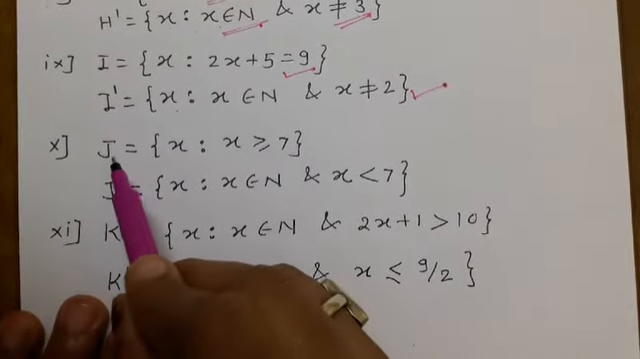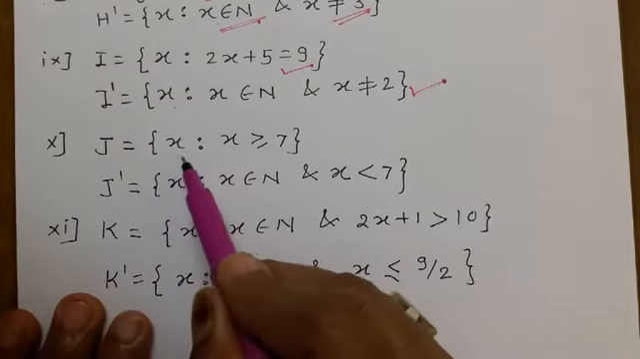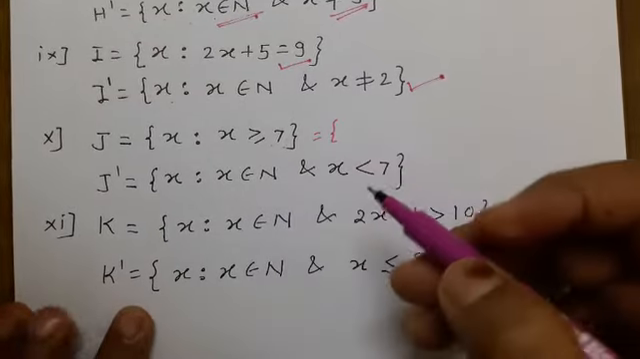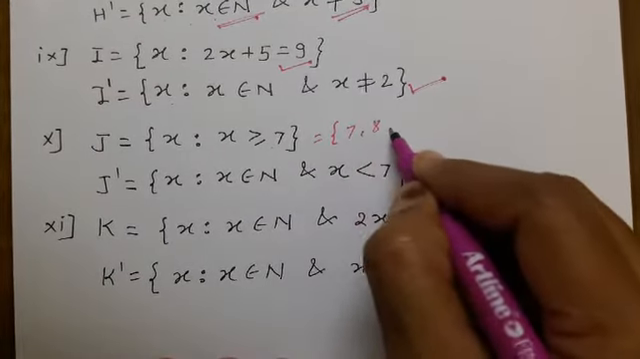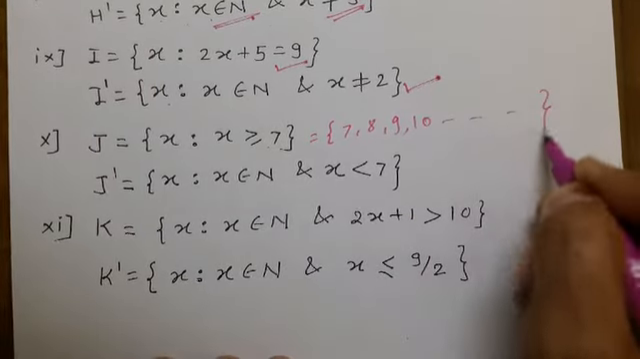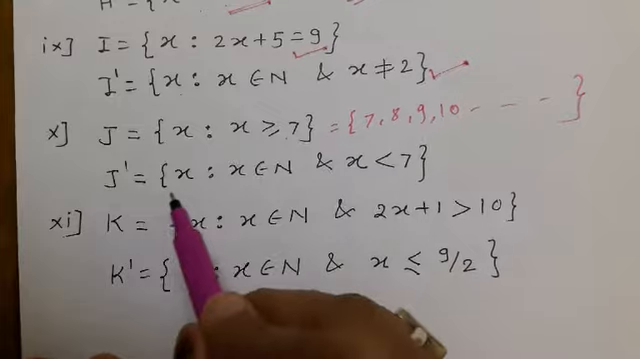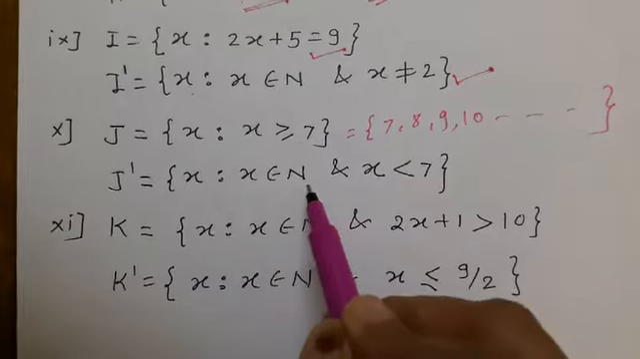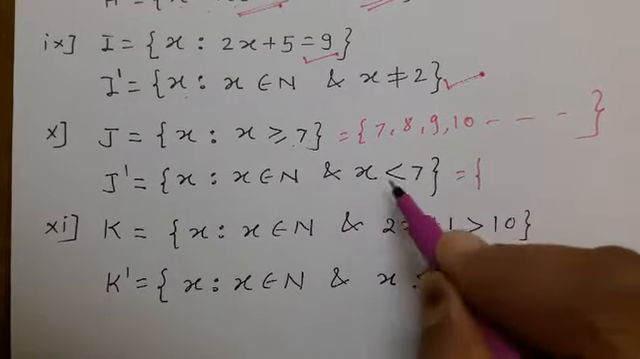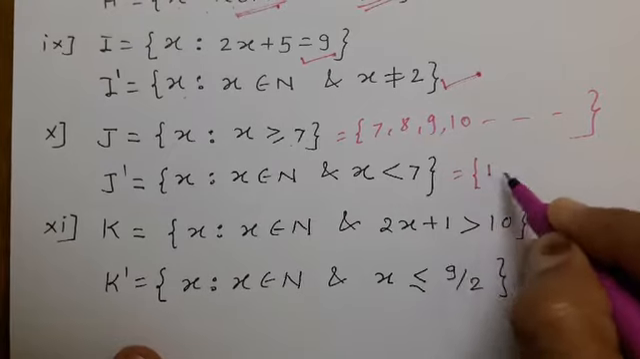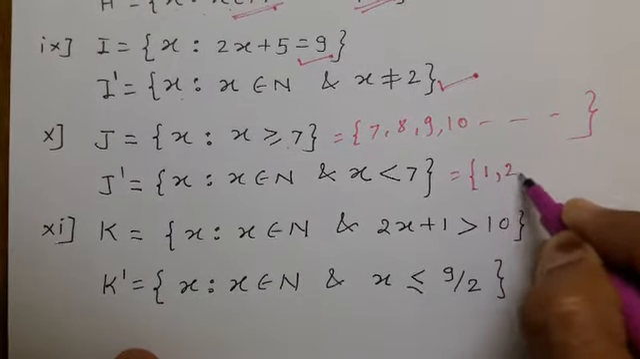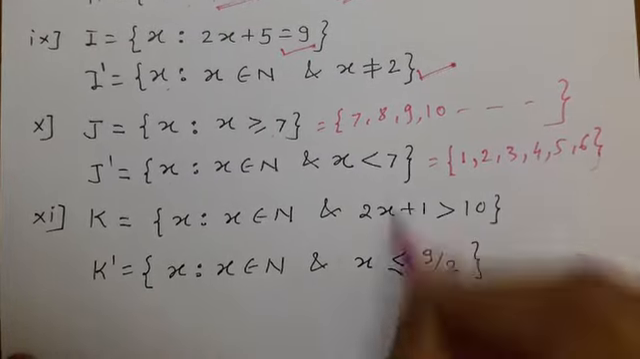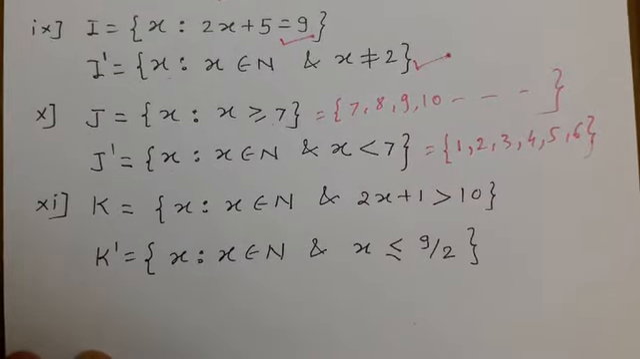10th problem that we are considering, J is equal to the set of all x such that x is greater or equal to 7. X is greater or equal to 7 means which numbers we are going to get: 7, 8, 9, 10, and so on. So J dash, the complement, what we will get other than that, is the set of all x such that x belongs to N, natural number, and here x is less than 7. Why have I written x is less than 7? Because in this complement we will get 1, 2, 3, 4, 5 and 6 only, and these numbers are less than 7. That's why we have written it in this way.